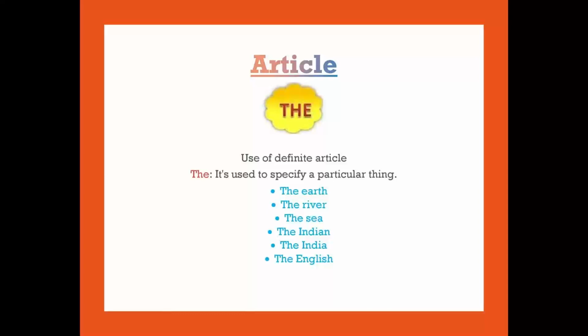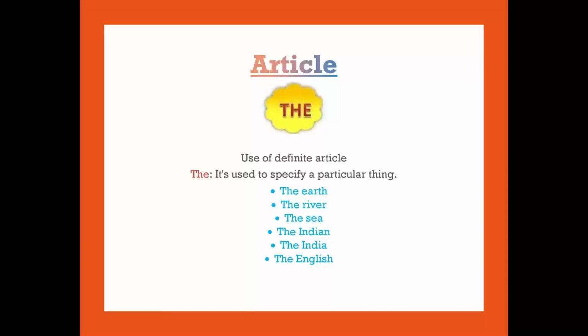For example, the day, the girl, the boy, the universe, the earth. Let's see another example. The cow is a useful animal. Here is the noun cow. We use the definite article before the noun cow. The cow is a useful animal. Next, the jasmine is a beautiful flower. The noun jasmine here, so we use the definite article the before the noun jasmine.